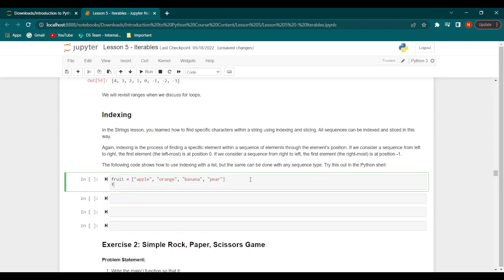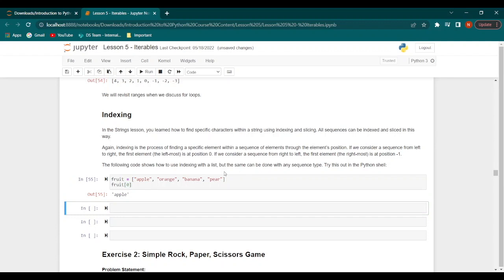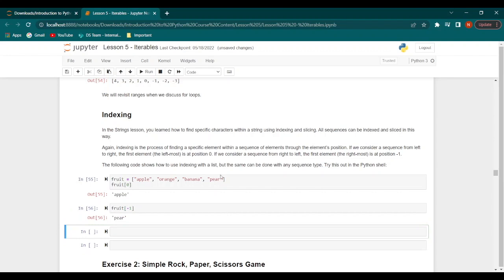Now, when we want to find the very first fruit, which would be at the 0th position, we get apple. Now, let's say we want to find the fruit at the -1 position. That would give us pear, which is basically the very last element within the list.